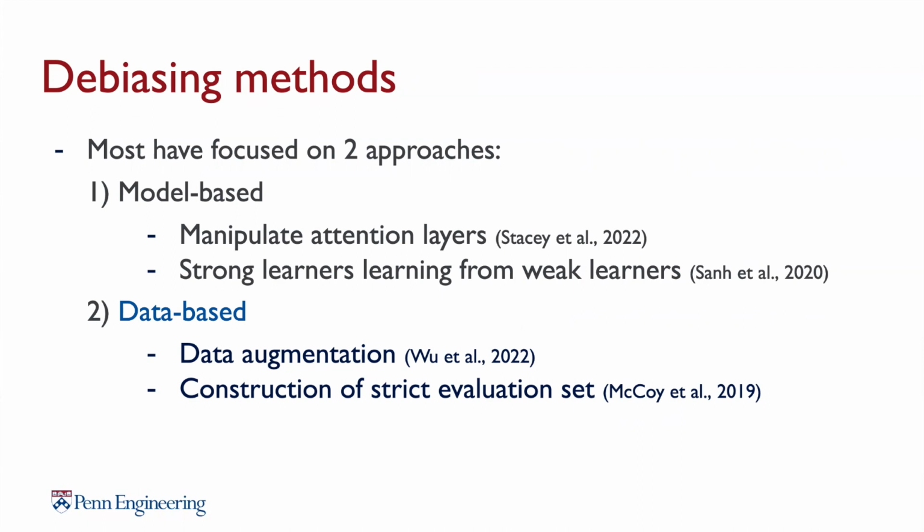In data-based approaches, some things authors have done is augmenting the data in a way that completely removes the training examples that are most correlated with spurious cues from the training process to help make the model more robust. Or some other authors have also constructed a pretty challenging evaluation set, where if the model performs poorly, it is easy to deduce that it has picked up on non-important cues while making a prediction.